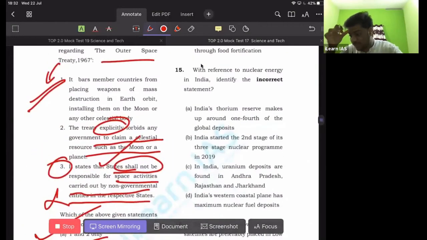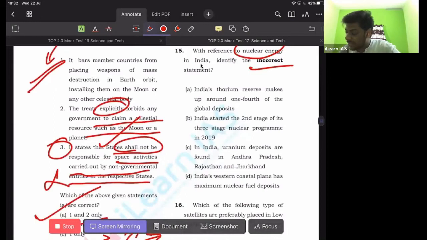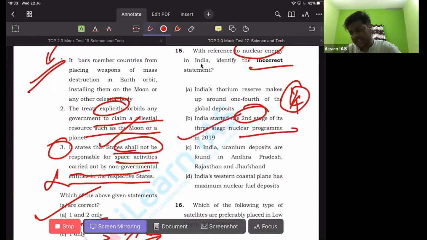Then 15th one, with reference to nuclear energy in India, which of the following statements is incorrect? So we'll go through the statements. India's thorium reserve makes up around 1/4 of the global deposit, which is correct. And India started the second stage of its three-stage nuclear program in 2019, which is again correct. The Kalpakkam nuclear reactor in Tamil Nadu kick-started India's second stage. Then in India, uranium deposits are found in Andhra Pradesh, Rajasthan, and Jharkhand, which is again correct.